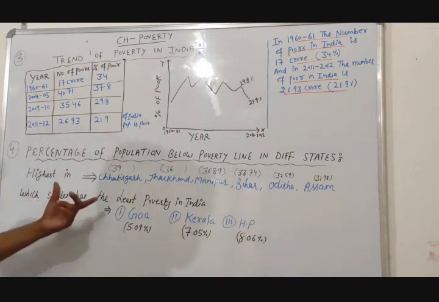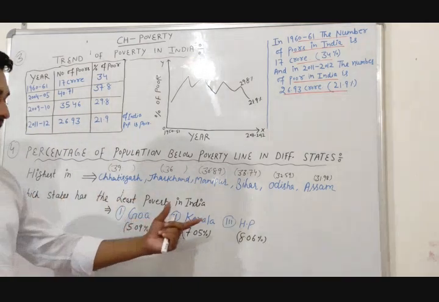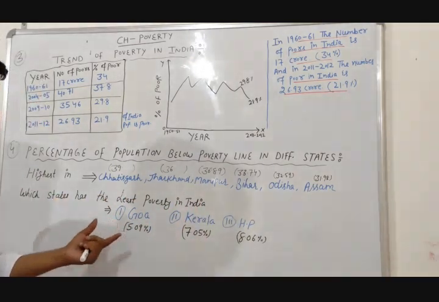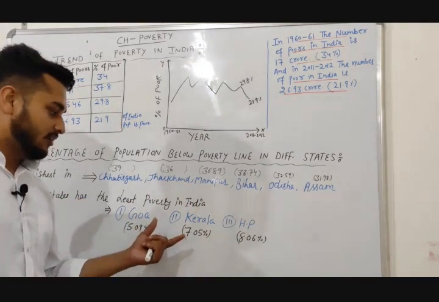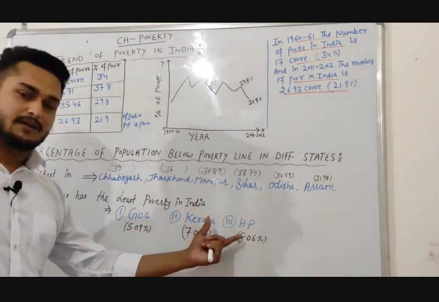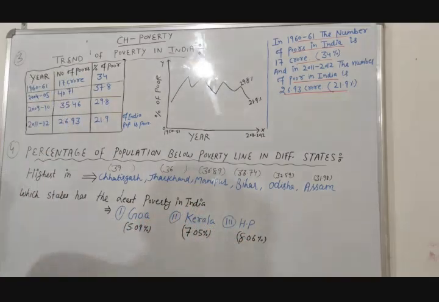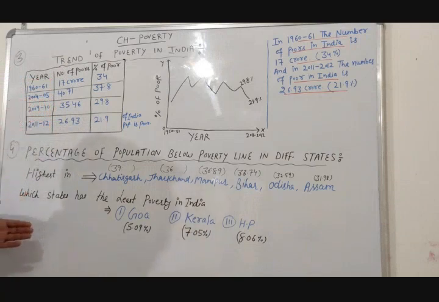Now, in which states is poverty the least in India? First Goa, second Kerala, and third Himachal Pradesh. In Goa only 5.09% of the population is poor, in Kerala only 7.0% of the population is poor, and in Himachal Pradesh only 8.06% of the population is poor. So this is the trend of poverty in India and the percentage of population below the poverty line in different states.